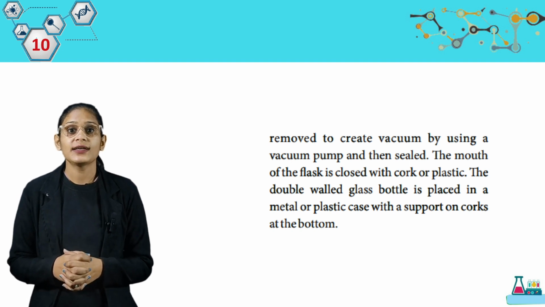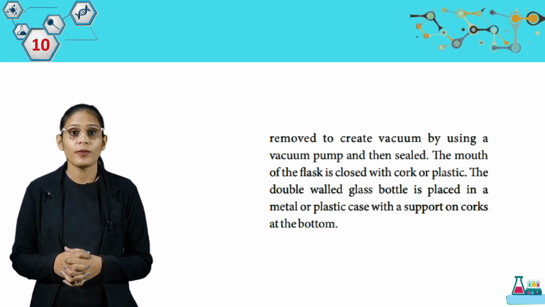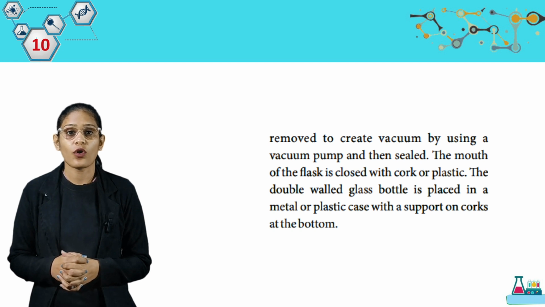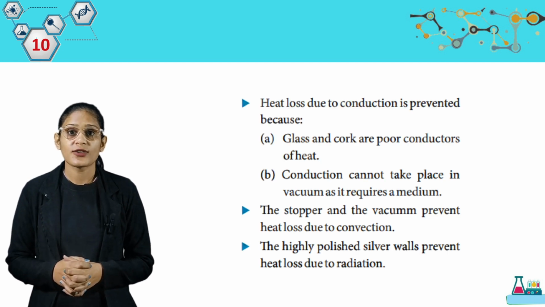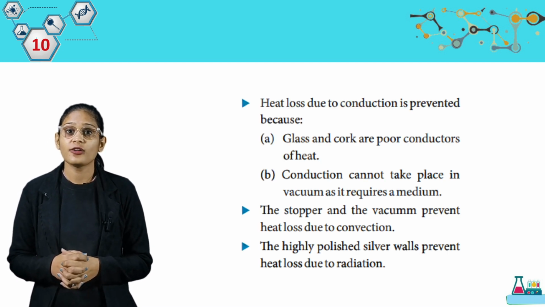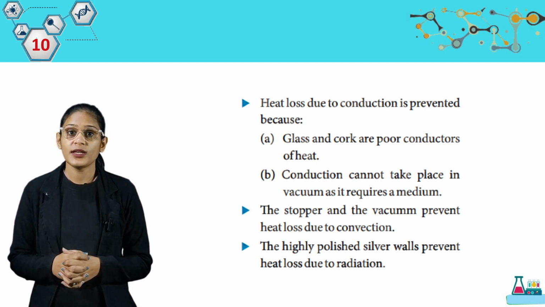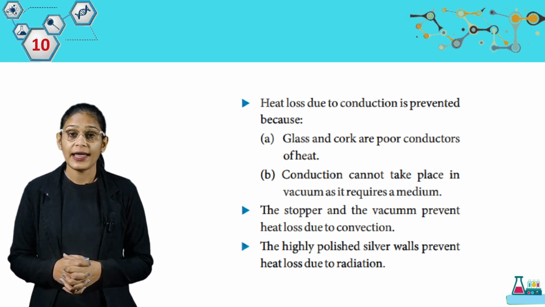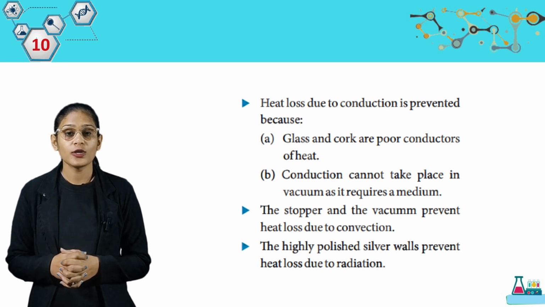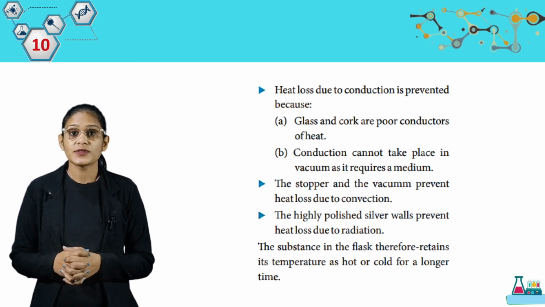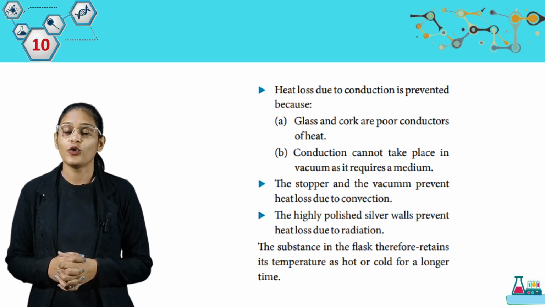The double-walled glass bottle is placed in a metal or a plastic case with a support or corks at the bottom. Heat loss due to conduction is prevented because glass and cork are poor conductors of heat. Conduction cannot take place in vacuum as it requires a medium. The stopper and the vacuum prevent the heat loss due to convection. The highly polished silver walls prevent heat loss due to radiation. The substance in a flask therefore retains its temperature as hot or cold for a longer time.